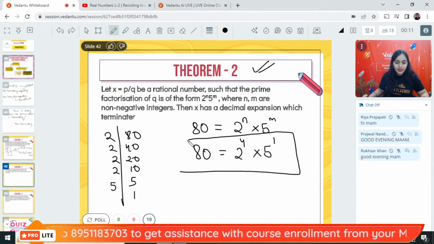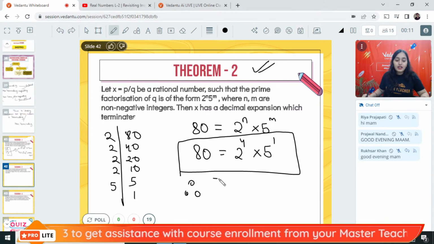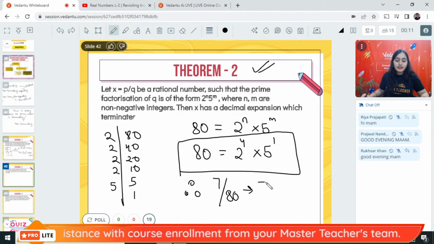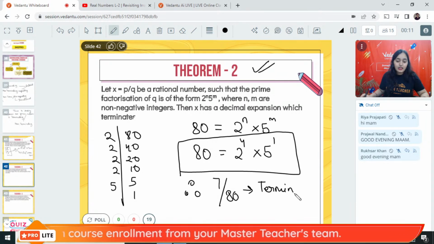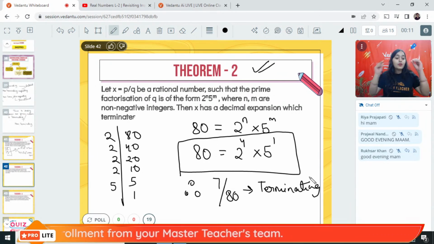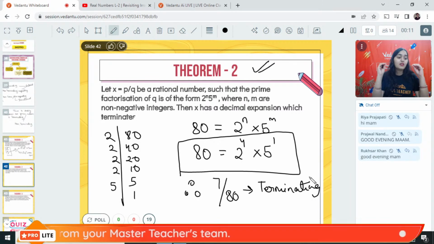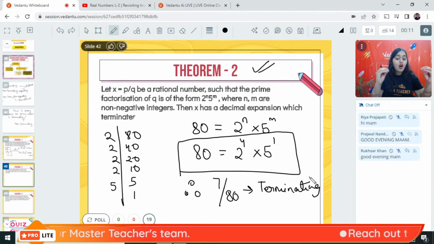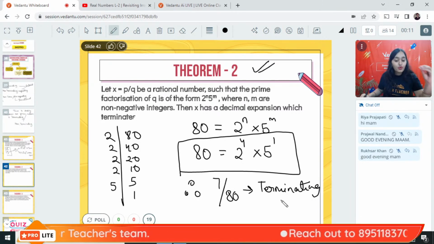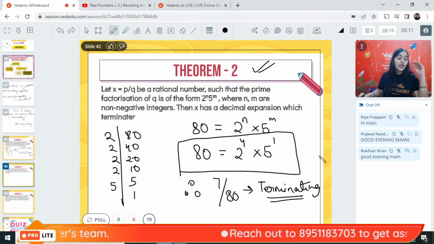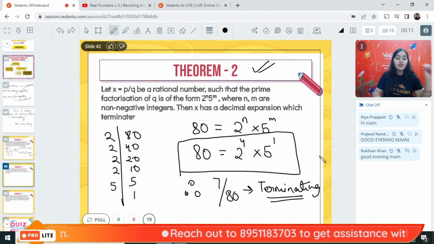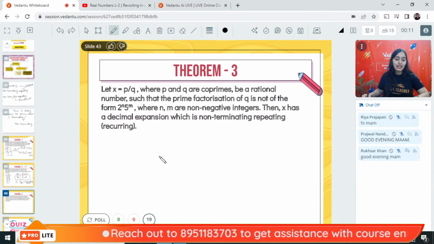Yes, Nirmali, you are absolutely right. Therefore, 7 upon 80 is terminating without the long division method. Without the long division method, we can prove it is terminating.